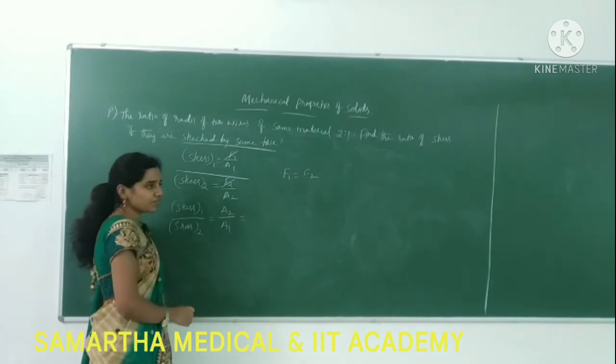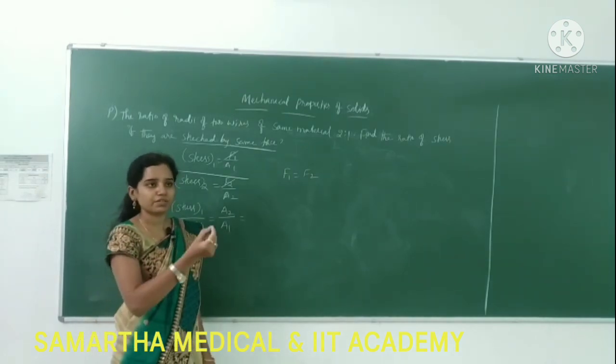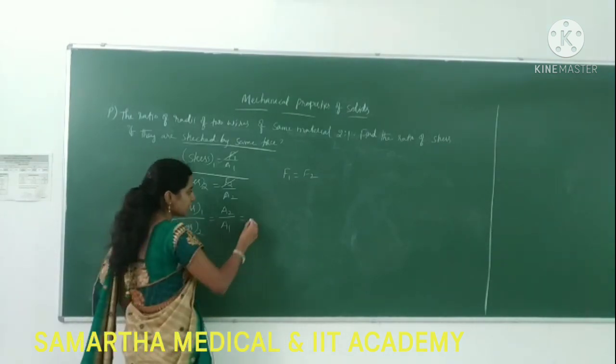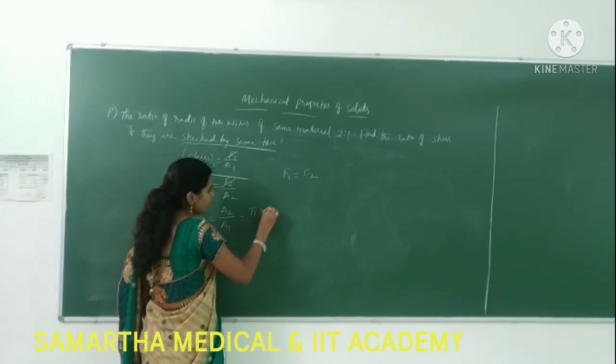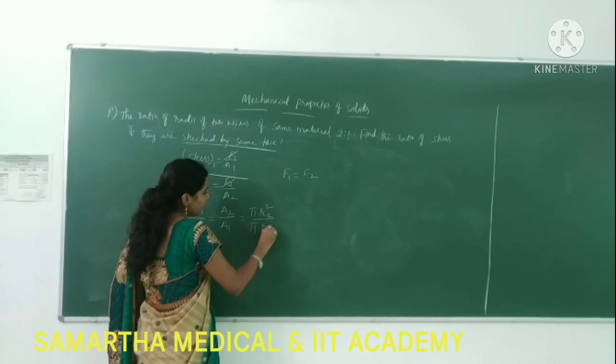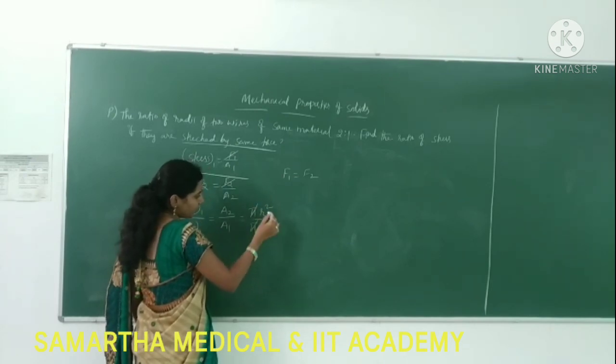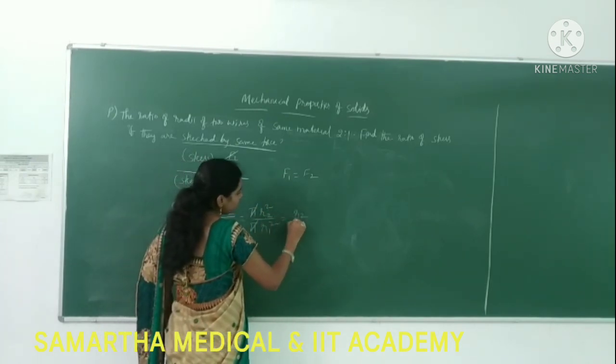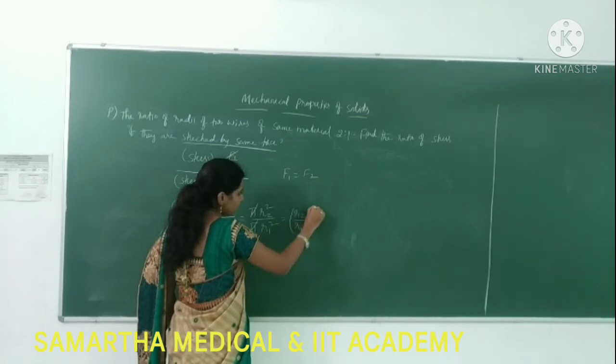What is the area of the wire? If you take a very thin wire, the area will be pi r square. So this will be pi r2 square by pi r1 square. Pi gets cancelled. Then what is remaining? R2 by R1 whole square.